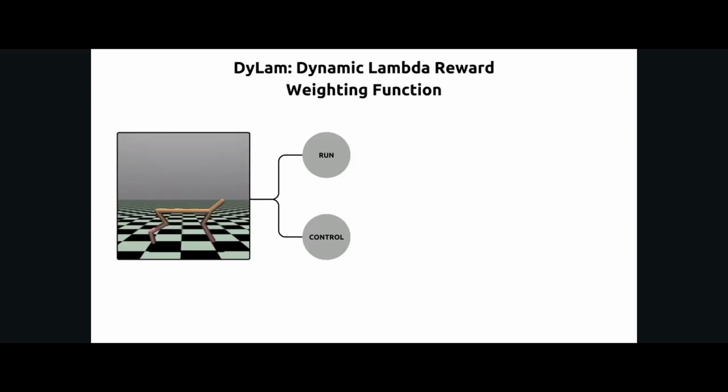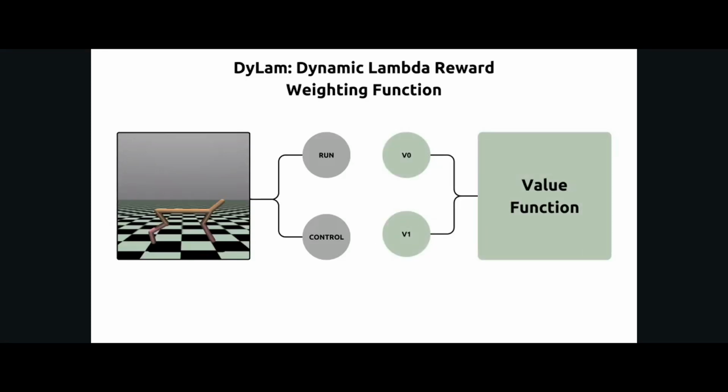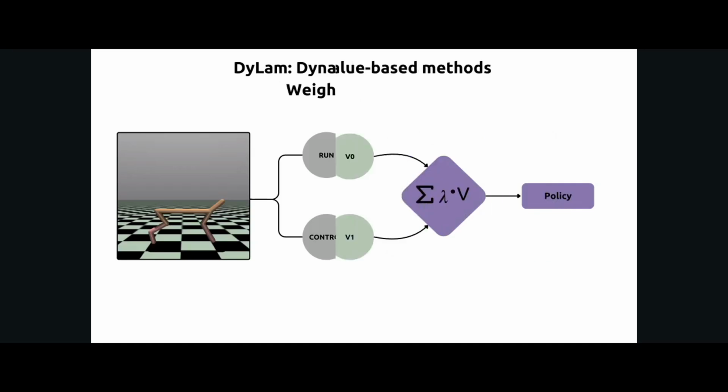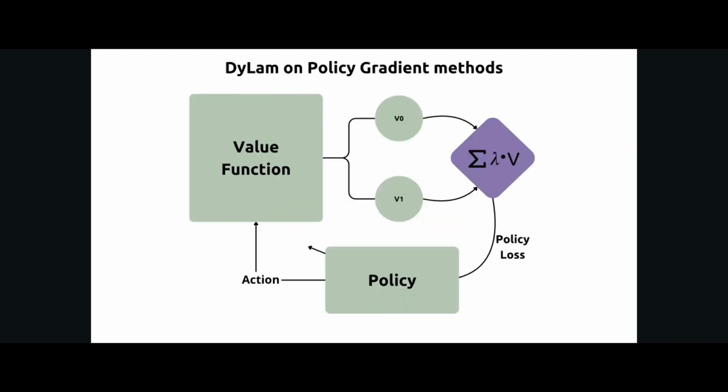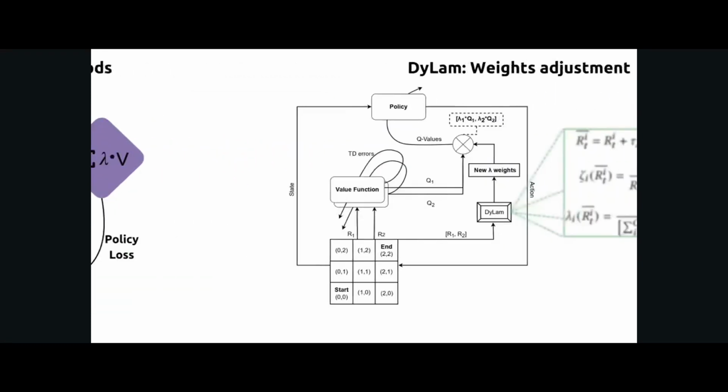Next, we have to create value functions for each component we have stratified. The final step depends on the reinforcement learning method we want to use with DyLam. When using value-based methods like Q-learning, we apply the dot product of the weights with the value functions, using it as input for a policy, like epsilon-greedy. When using a policy gradient method, we use a similar process. This time, the output of the product will be the value which the policy wants to optimize.